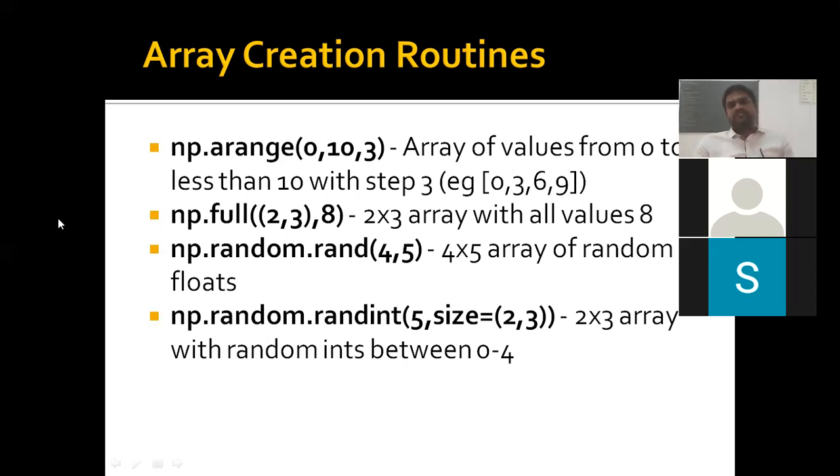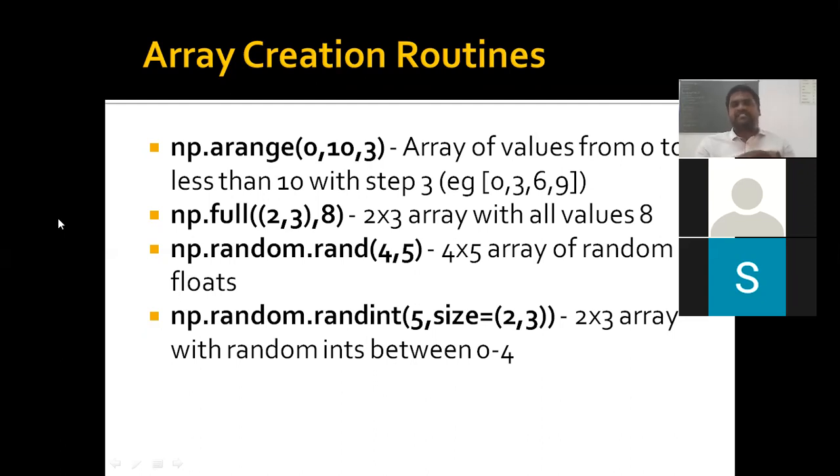Apart from these two, if you want any value other than zeros and ones, you can specify it using full of the size comma whatever number you want to fill the array with. Let's say I want an array consisting of only 7s, as a 3 by 3 matrix. So I use np.full of (3, 3) comma 7. That's all. It generates an array consisting of only 7 as the element, in a 3 by 3 matrix.